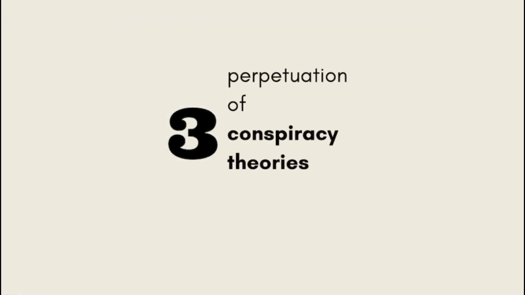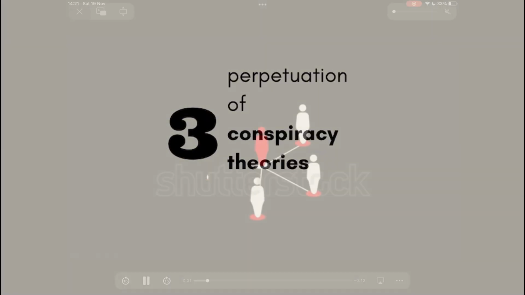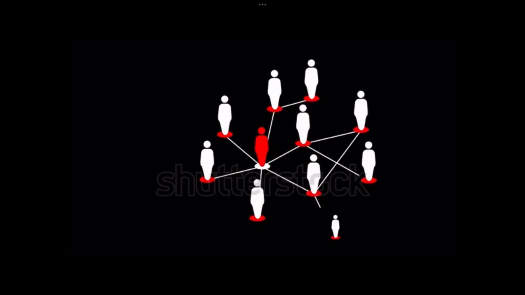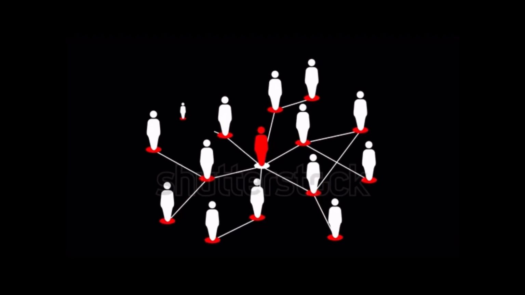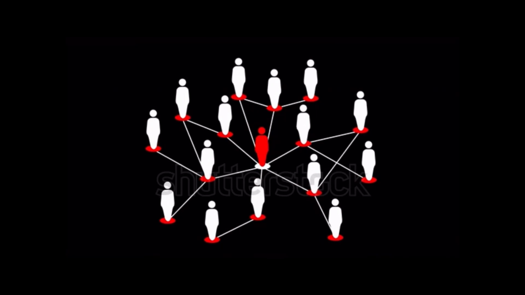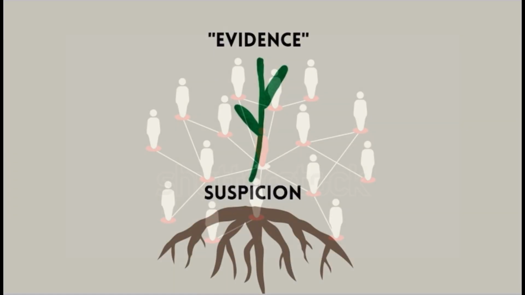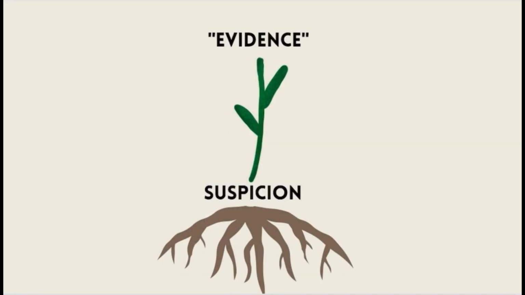Lastly, 3, perpetuation of conspiracy theories. A conspiracy theory is a belief that events are secretly manipulated behind the scenes by powerful forces with negative intent. Conspiracy theories often start as a suspicion, with any quote-unquote evidence forced to fit the theory. These can quickly grow once taken root.